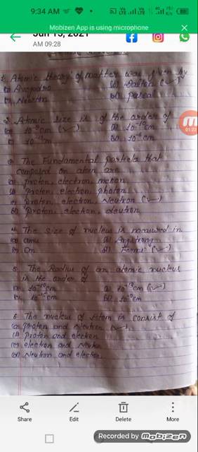We already told you that the size of the nucleus is approximately 10 to the power minus 15 meter, that means Fermi. We will convert meter into centimeter, then we will get 10 to the power minus 13 centimeter here.